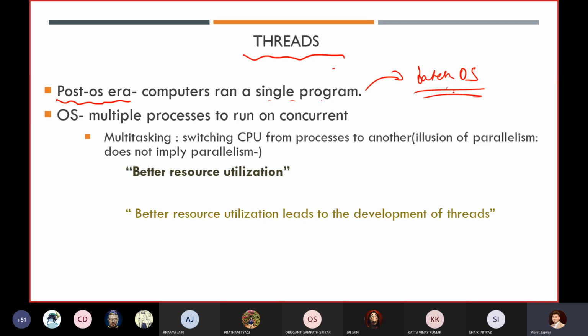So the problem is that most of the time our CPU is idle, meaning it is not doing anything, and we want to utilize it. That is why we have the concept of the operating system, which manages our entire process and our memory. So our operating system is managing a lot of tasks, our processes, our memory, and so on. After that, because they wanted to increase the performance of the operating system, they used the concept of multitasking, so that our CPU switches from one process to another process.